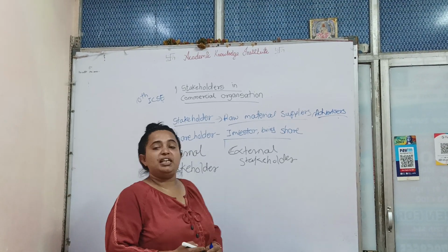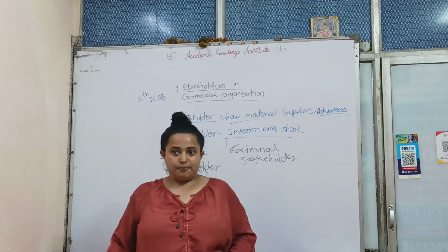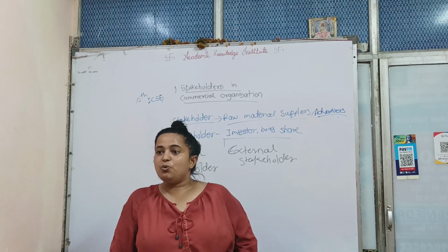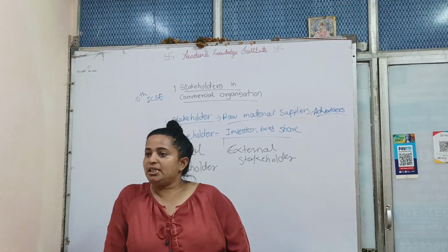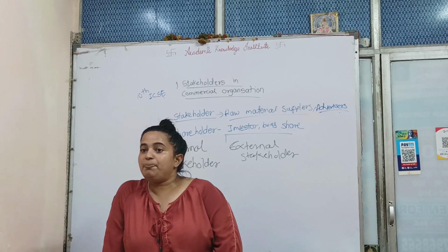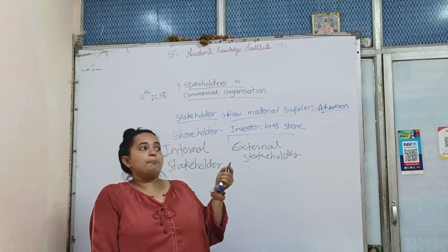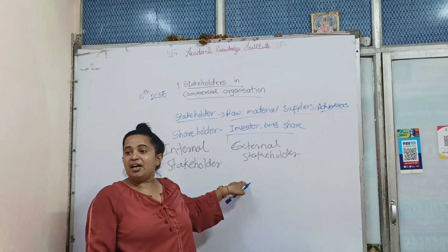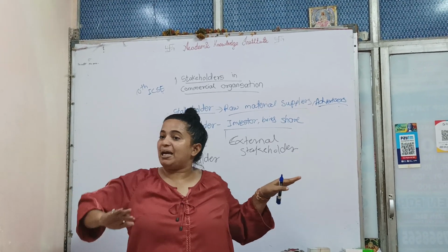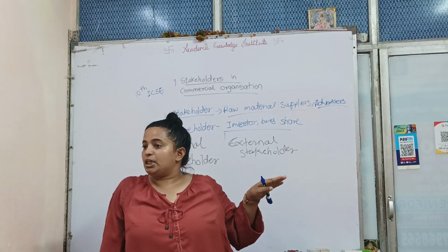Every company has many branches. Any one person who has an interest in purchasing the company's shares becomes an internal stakeholder. And the person who is just a supplier, an external supplier, is an external stakeholder.